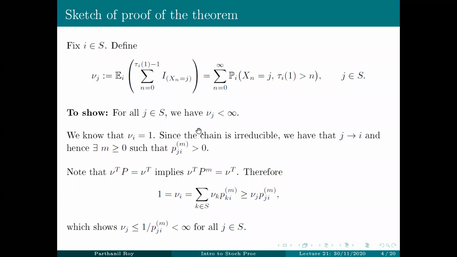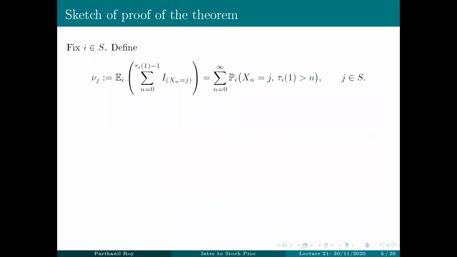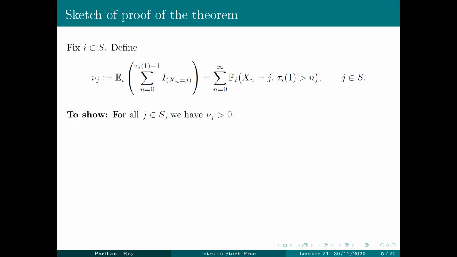So we showed that for every state J, this nu J is finite. Now we will show that for every state J, this nu J is positive. The proof would be very similar, so now we can go a bit faster. Now, again, we'll use the fact that nu of I is 1.